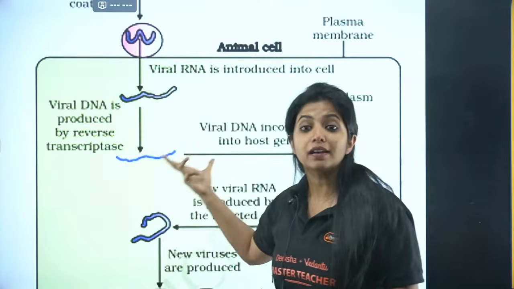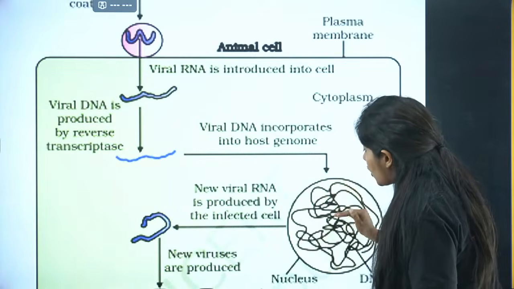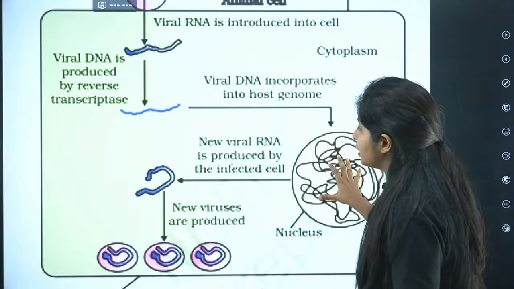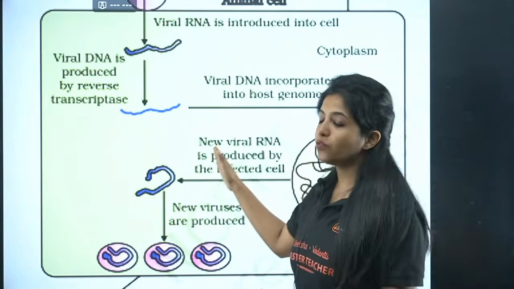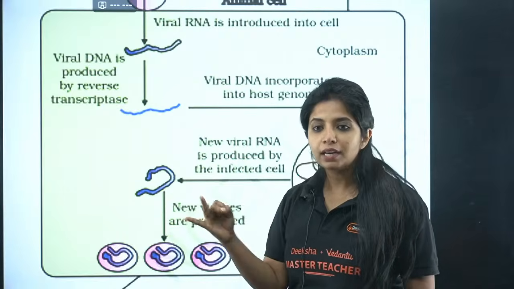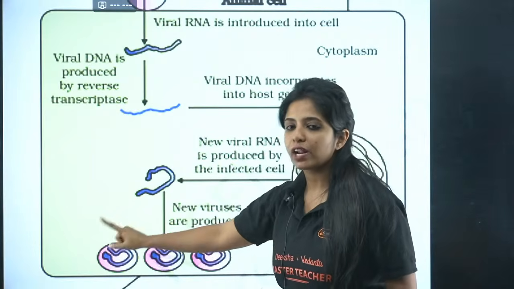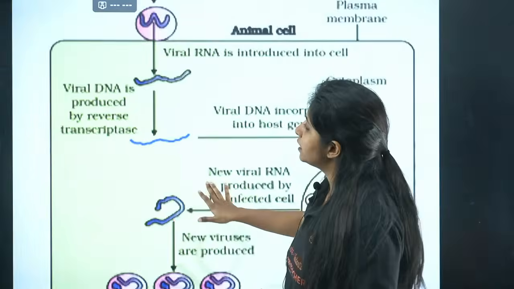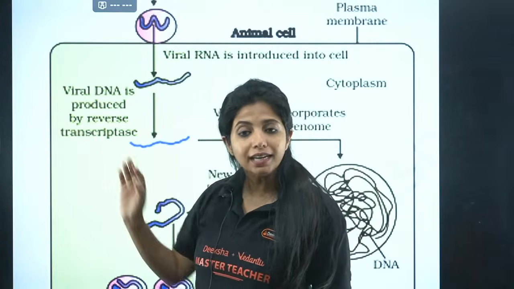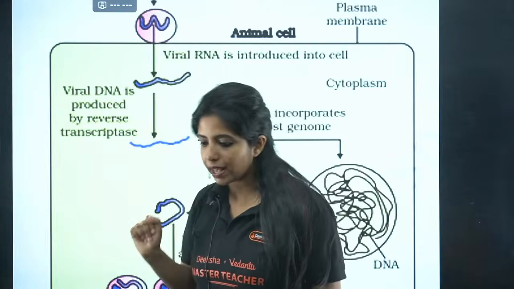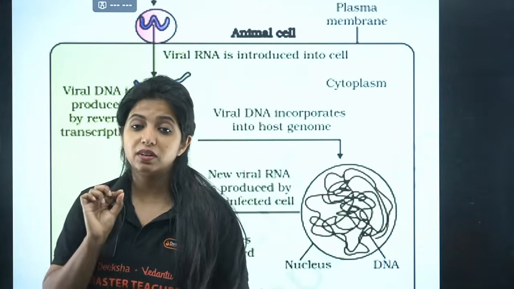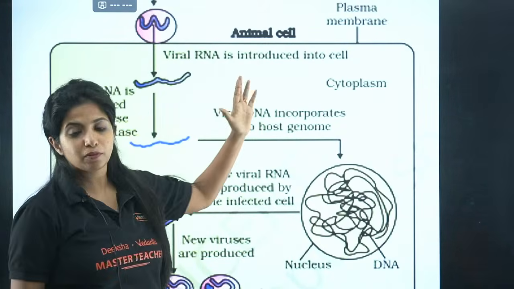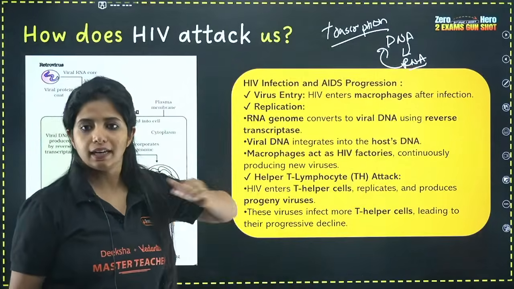And now this viral DNA is going to get incorporated into our genome, the host genome. When it gets incorporated, it uses our machinery to form viral RNA, viral protein, everything. So viral RNA is made, viral protein is made. Now you have baby viruses, and they will move out and infect other cells. Now you might be thinking, who is bringing this reverse transcriptase enzyme? It is brought by the virus itself. Please remember the name of the reverse transcriptase enzyme. It is super important. You get multiple questions. And why is it doing it? Just to get incorporated into our cell.